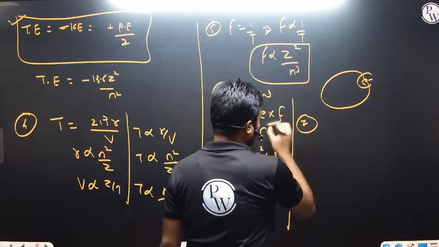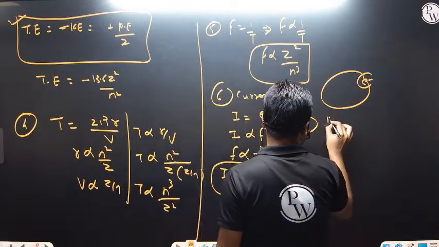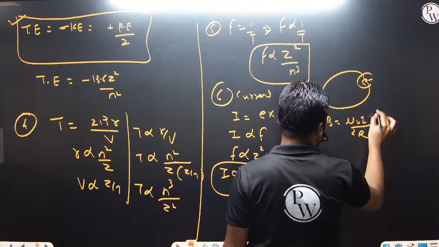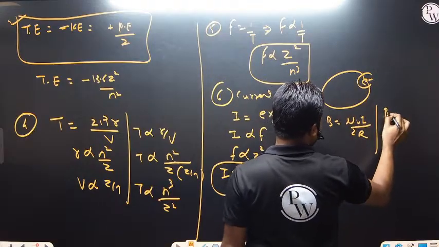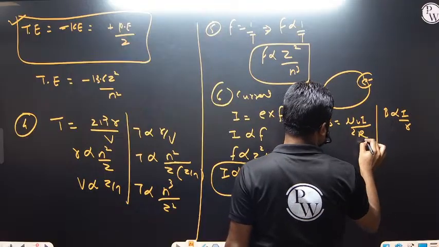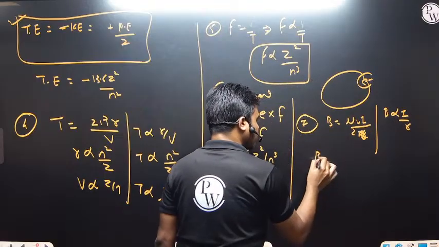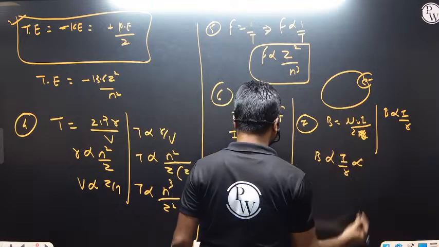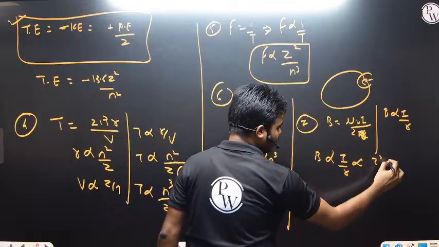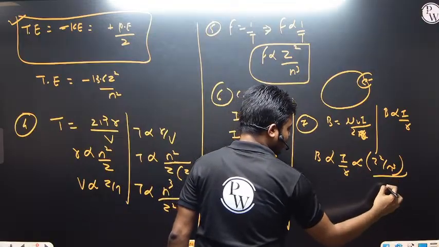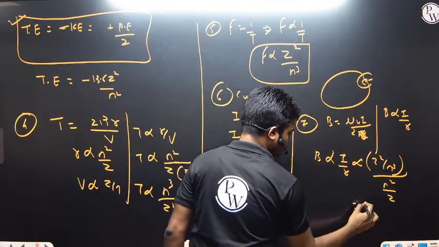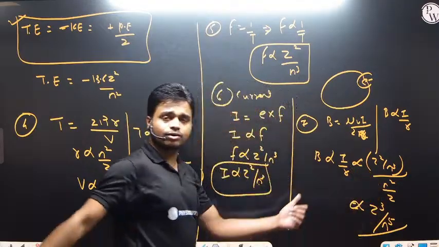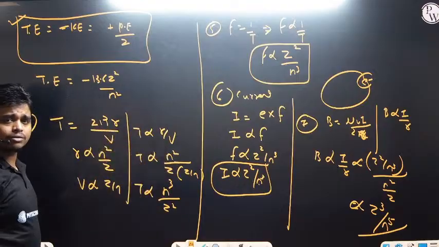Next we have the magnetic field. So what is the magnetic field? Mu naught I divided by 2R, because of this current carrying wire. So B is proportional to I by R, right? I is proportional to Z square by n cube, divided by R, which is proportional to n square by Z. So what we are getting is Z cube divided by n to the power 5. This is the magnetic field that we are getting. So these are the quantities we should keep in mind.